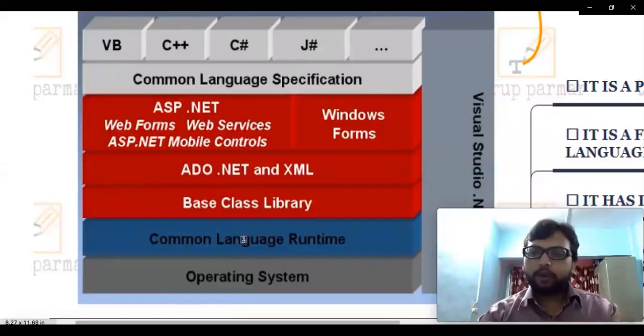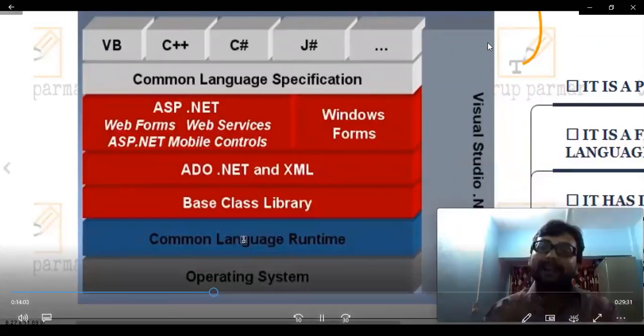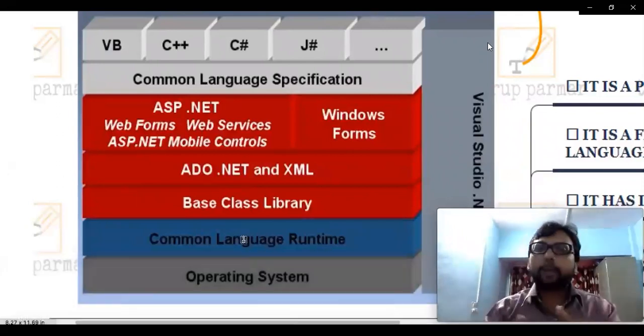On those particular software, I can install multiple operating systems and I can run multiple operating systems simultaneously. So that's what we mean by common language runtime. It works exactly like a virtual machine. So basically it provides a virtual environment where we can execute applications which are written in multiple different languages.